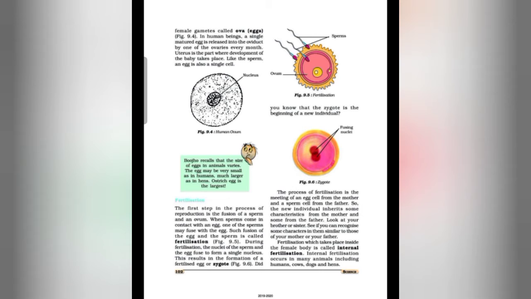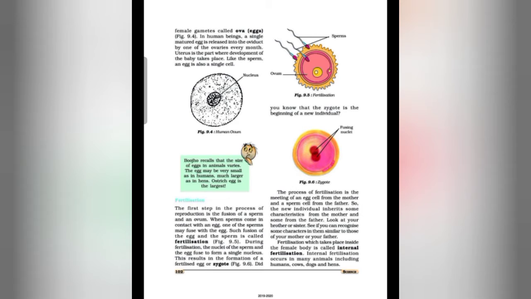So students, the fertilization which occurs outside the female's body is called external fertilization, and the fertilization which takes place inside the female body is called internal fertilization. Internal fertilization is observed in many animals including humans, cows, dogs and hens.